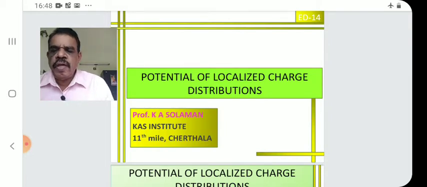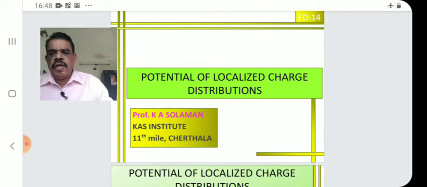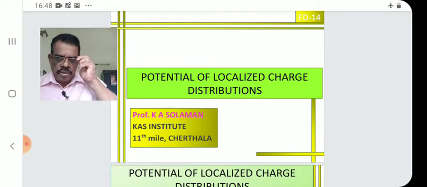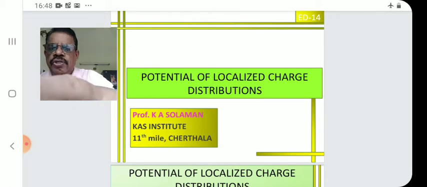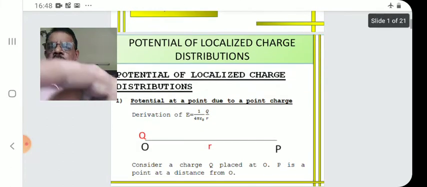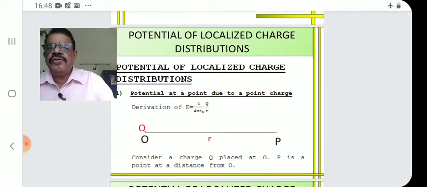Today's topic, electrodynamics number 14, for BSc and other students like NET students, SET students. The first one is potential of localized charge distribution.